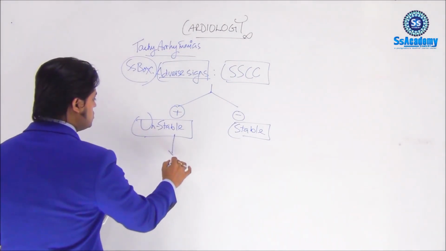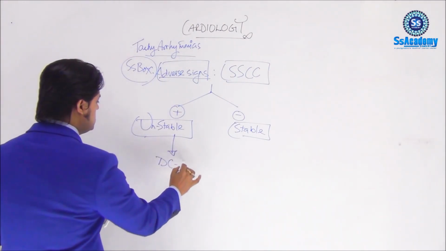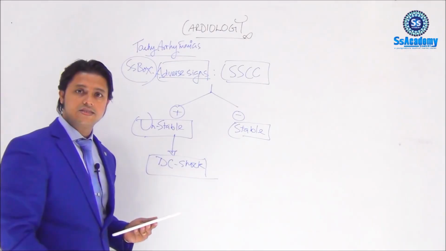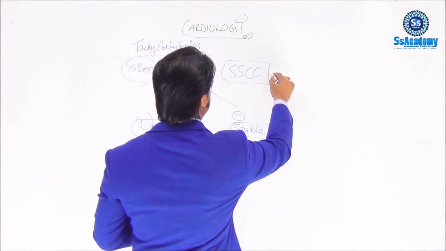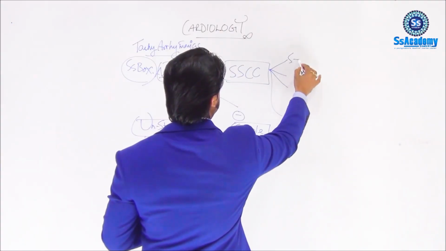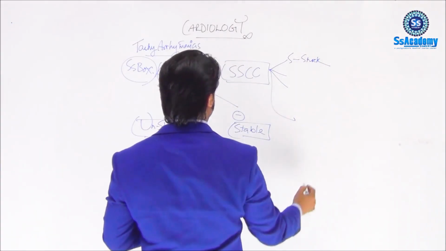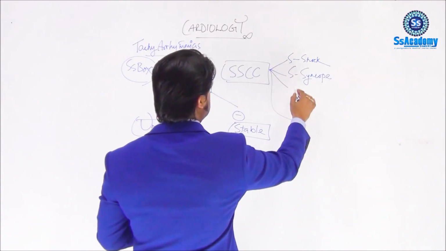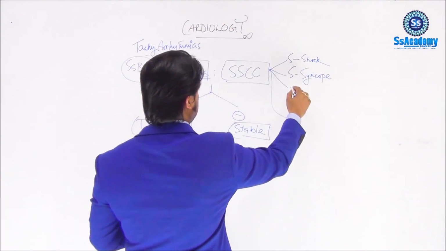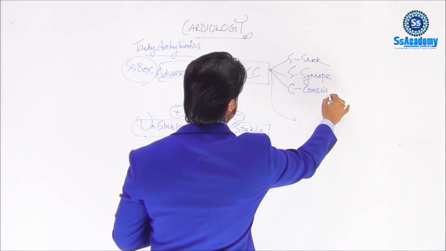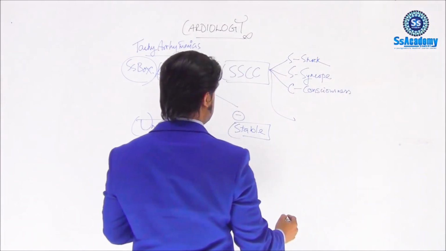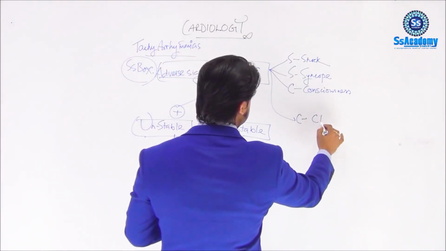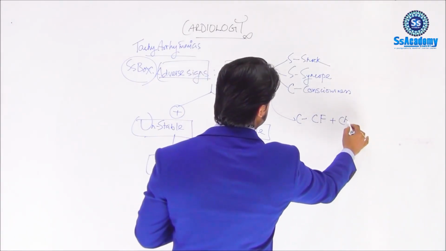And these unstable patients should be given the DC shock. That is our protocol. So let's see what this SSCC means. S for shock, S for syncope, C for consciousness. This is important. And C for cardiac failure, along with C for chest pain.